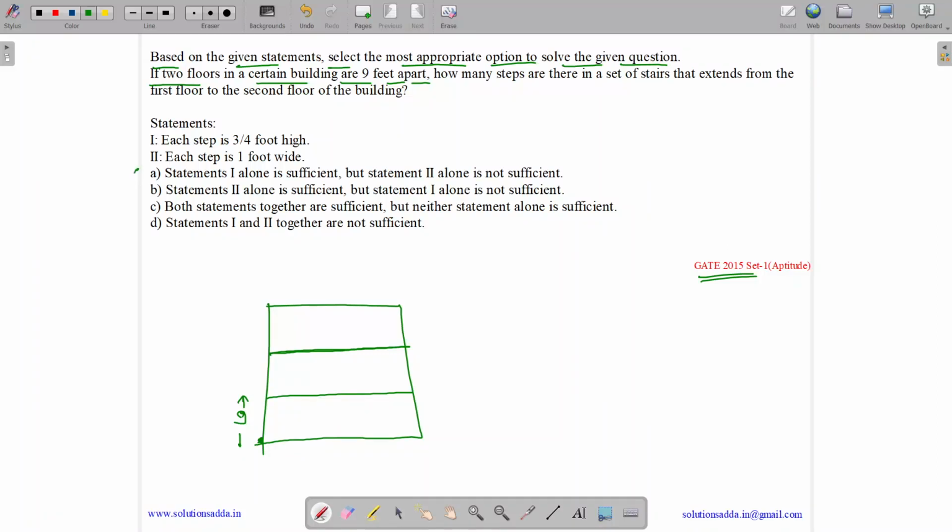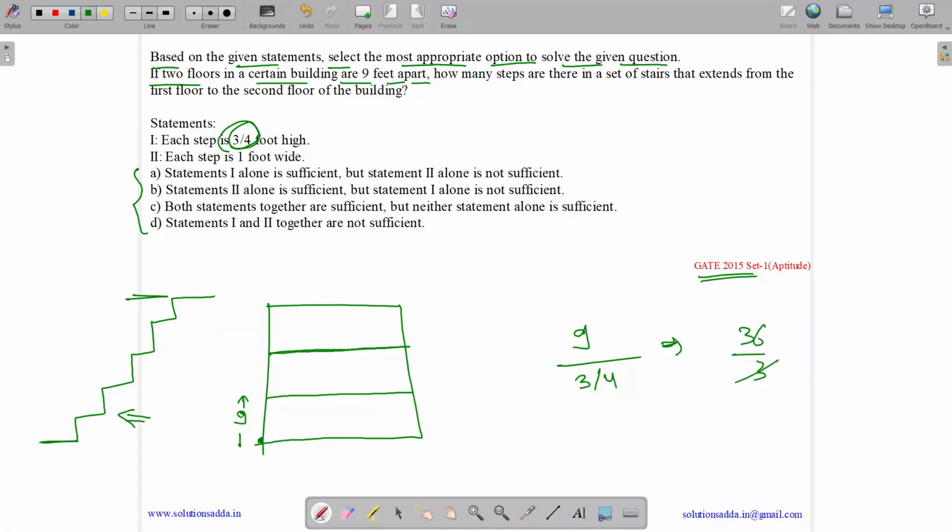Then it is asking whether statement 1 is alone sufficient, but statement 2 alone is not sufficient. Okay, let us see about statement 1. If we have been given the height of each step, then we know if we have to reach from here till here, and we know that this step is this much height, this step is this much height, then we can find the number of steps required. How? 9 divided by 3 by 4, which equals 36 by 3, or 12 steps are required. Because 12 steps, each with height 3 by 4, will give us 9 feet.